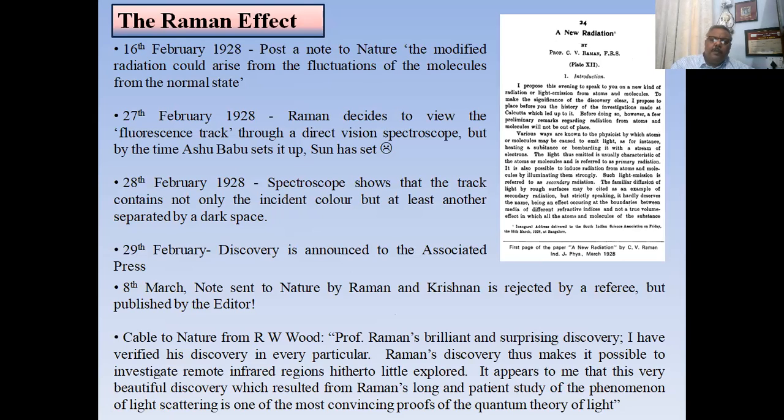On 27th February, Raman decided to view the fluorescence directly through a direct vision spectroscope. But as they were to perform the experiments, it became dark, so they decided to perform the experiment on the 28th. And when on 28th of February they performed the experiment, the spectroscope showed that the track contains not only the incident color, but at least another line separated by a dark space. So Raman communicated this on 29th February.